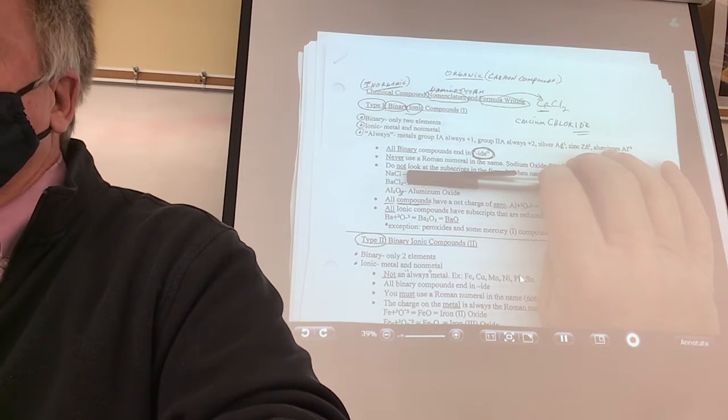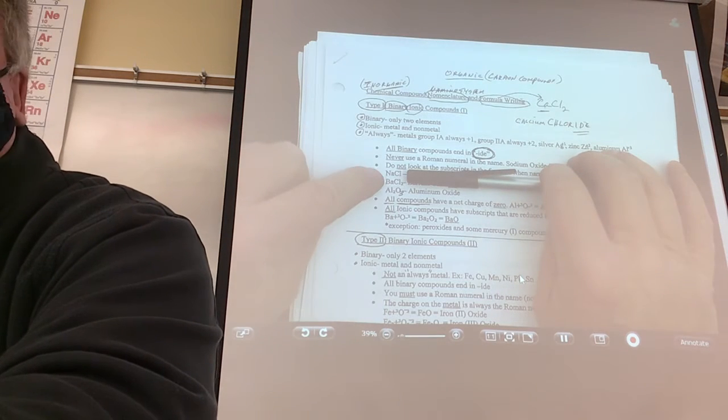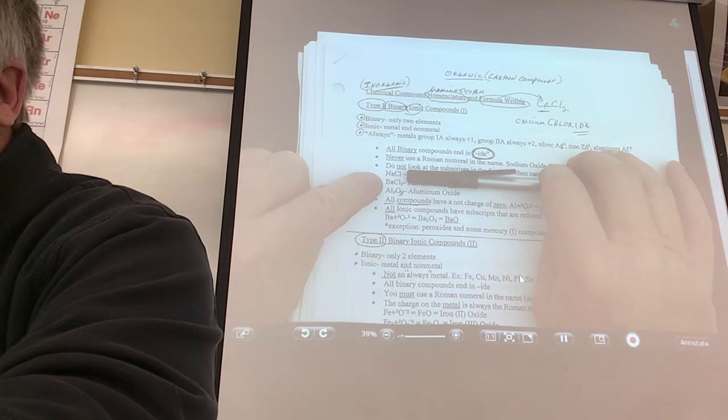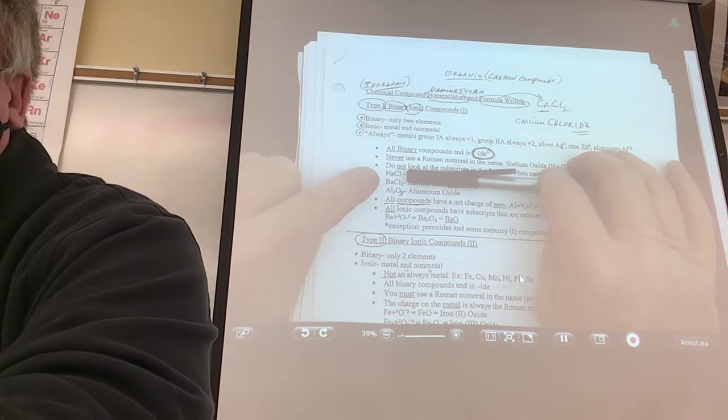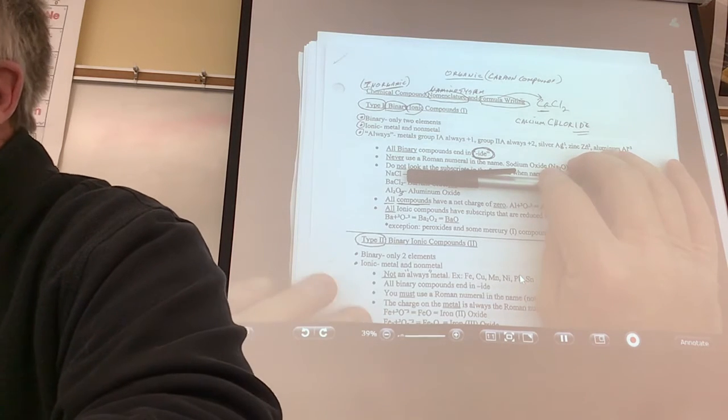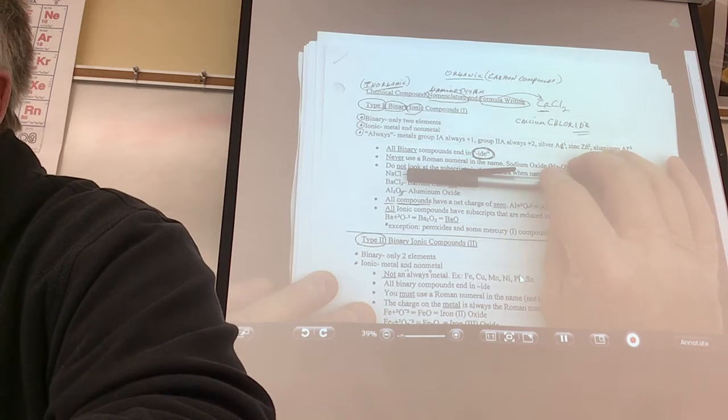Is it binary? Yes. Is it ionic? Is that a metal and a nonmetal? Yes. Is sodium one of the always metals? Yes. Then what I'm going to do is say sodium what? What is table salt known as? Sodium chloride. Look at the next one.